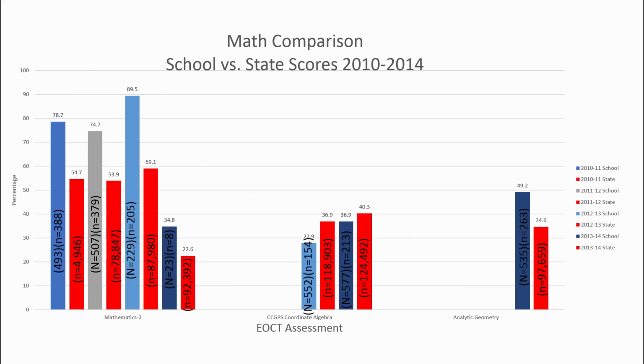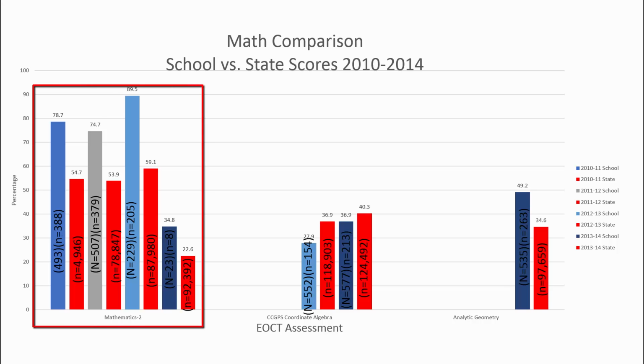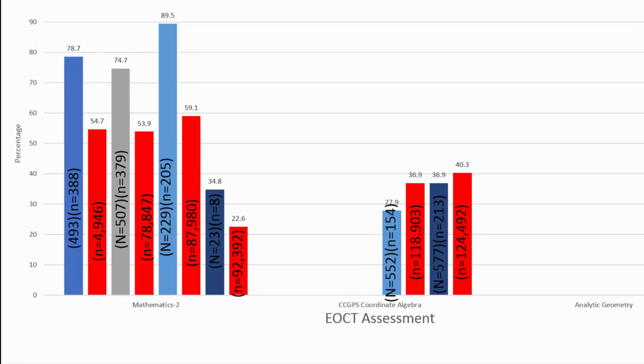The area where the school has the most difficulty and needs to be addressed is in the area of mathematics. Mathematics is one area that we need to target and take a look at. We notice at the beginning of the Math 2 assessment that there's a significant increase. The state performed at 54.7% in the 2010 to 11 school year, as compared to the school that performed at 78.7%.